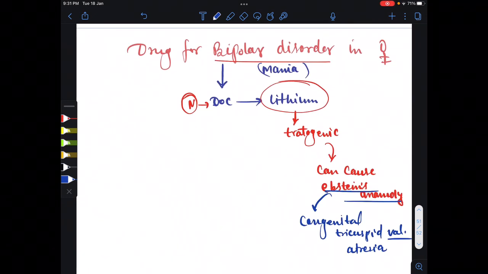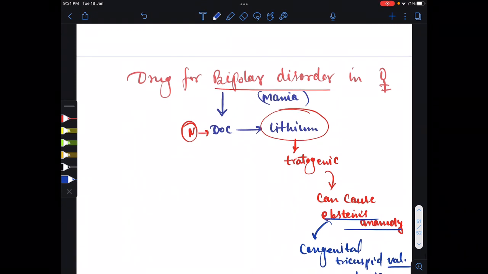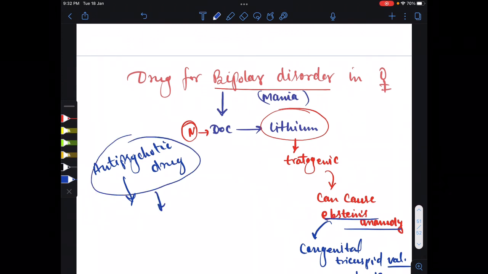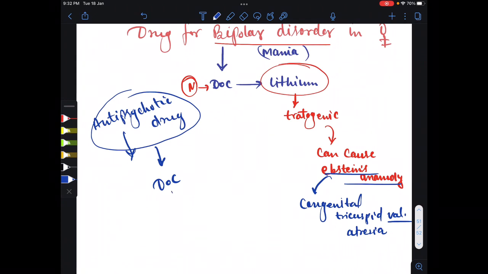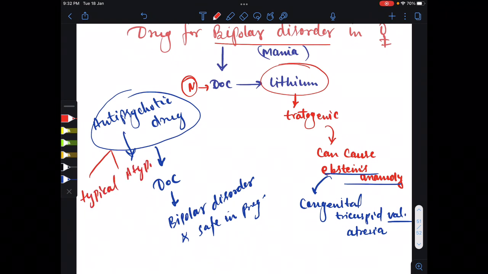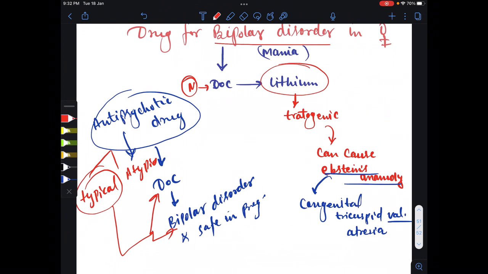Okay, so what drug should we give in pregnancy? We are going to give antipsychotic drugs, but we can't give lithium. These antipsychotic drugs are drugs of choice in bipolar disorder and safe in pregnancy. These drugs we mainly divide into two, typical and atypical. The typical ones are the drug of choice, and we should give them in bipolar disorder because they are safe